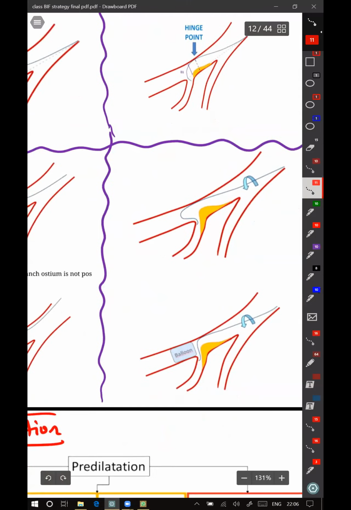Another method, if you have failed all the time till now, is that over another wire you can take a balloon distally, just distal to the bifurcation, inflate it at low atmosphere and keep it there, so that when you are trying to push to cross the lesion, your wire gets support. It doesn't go continuously into the main branch. So it has only one way to go, that is into the side branch.